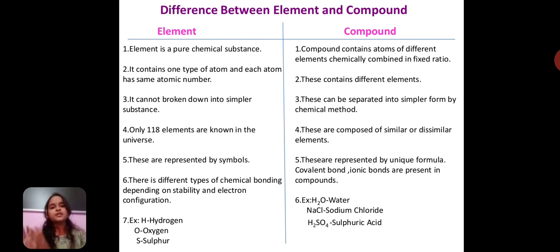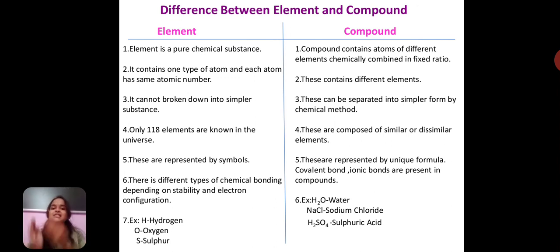These are represented by symbols. That is, elements have a definite symbol. We represent hydrogen as H, carbon as C, oxygen as O, chlorine as Cl. But there is no symbol for a compound. Compounds are represented by a unique formula.